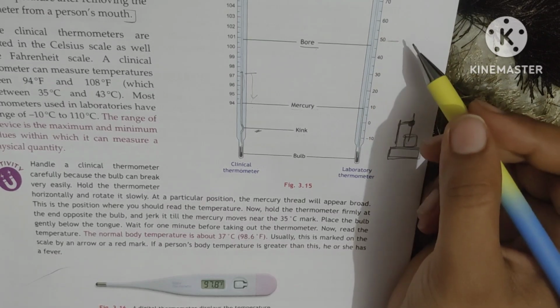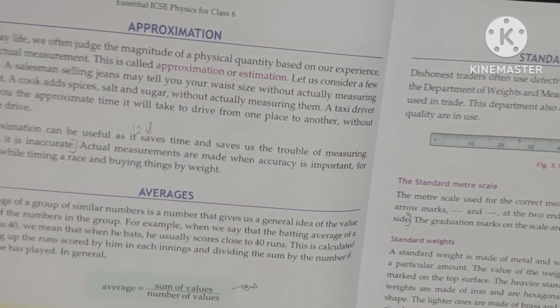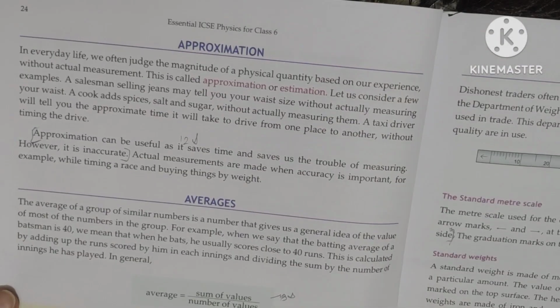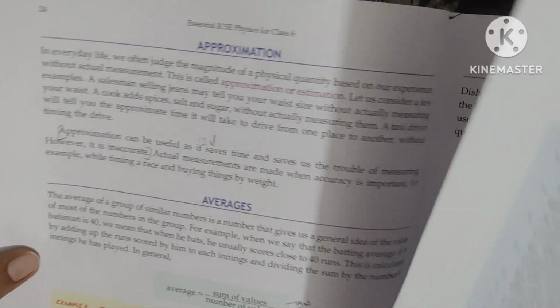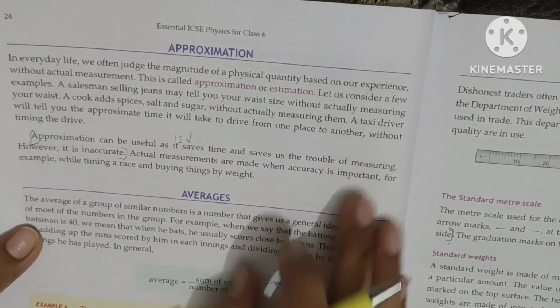So read the reading there only, then only take the thermometer outside in the case of the laboratory cases. Next come to the approximation. What is approximation now? Very easy topic. Approximation and estimation you are doing in the mathematics also.